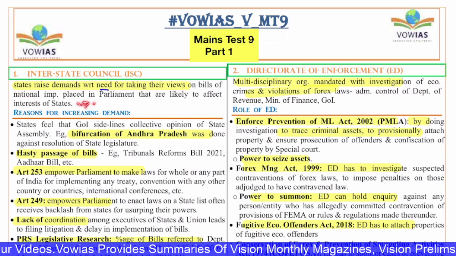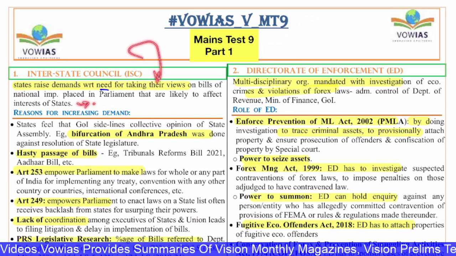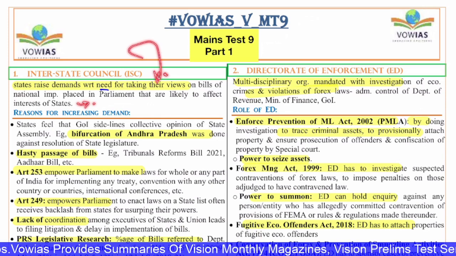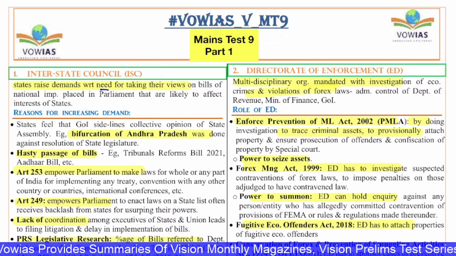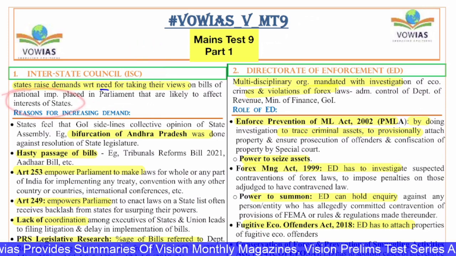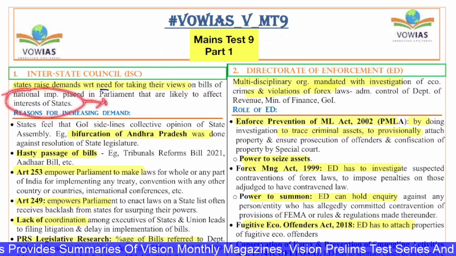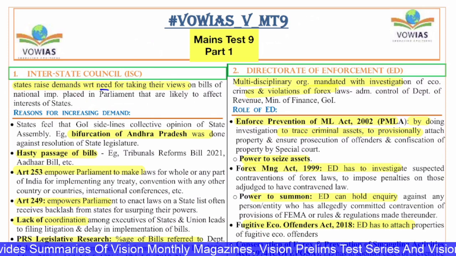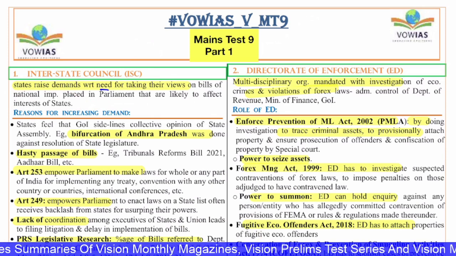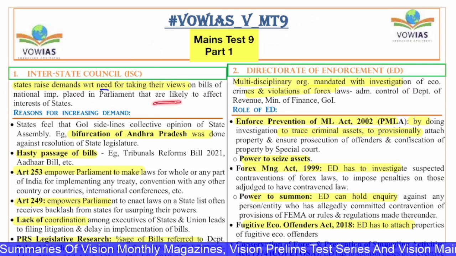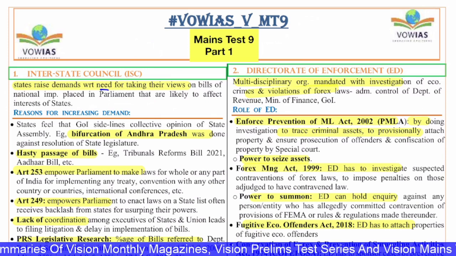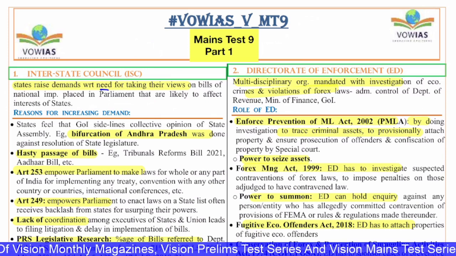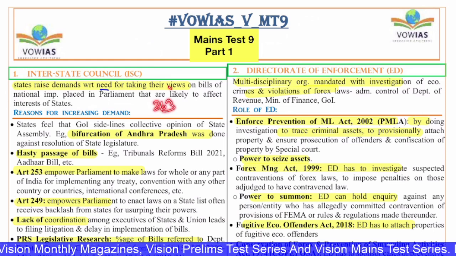So basically this is talking about the bills being placed in the Interstate Council. That means this Interstate Council will be discussing the bills which affect the interest of the states. Normally the bills are not given to anyone, but they follow the rules. So the states now want to discuss these important bills in the Interstate Council. That is the demand. This Interstate Council is a constitutional body under Article 263, as we all know.